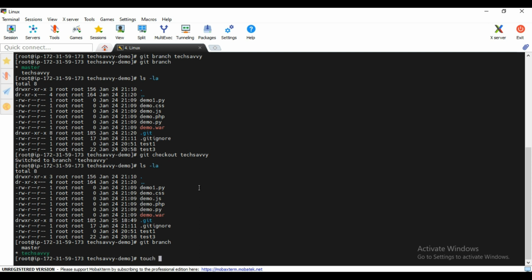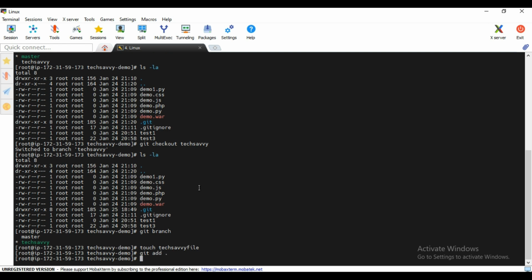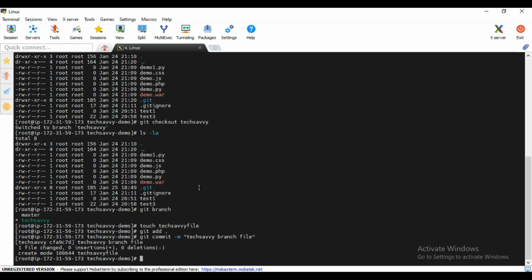So let me quickly create one file here, with the name TechSavvy file. Let me do git add, then git commit -m "TechSavvy branch file". Enter.